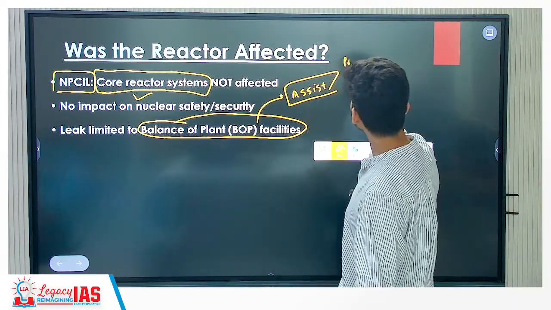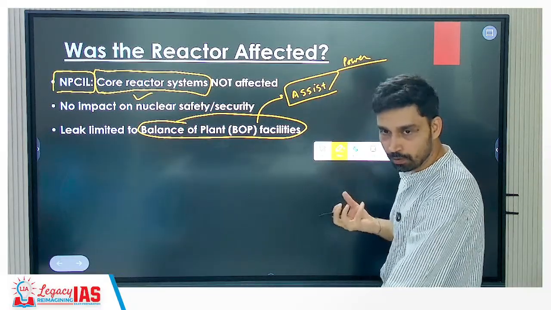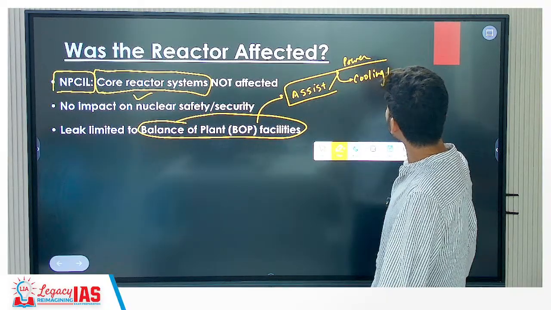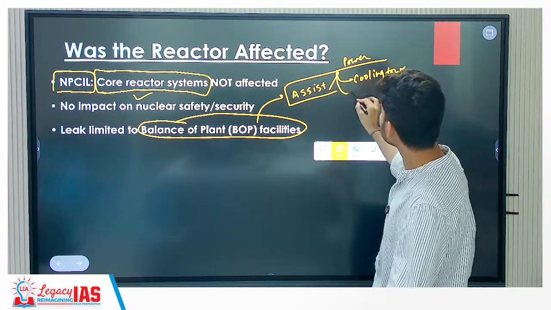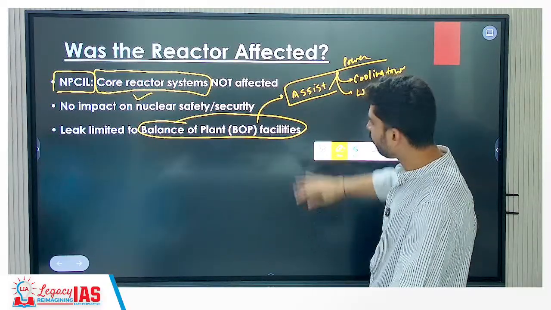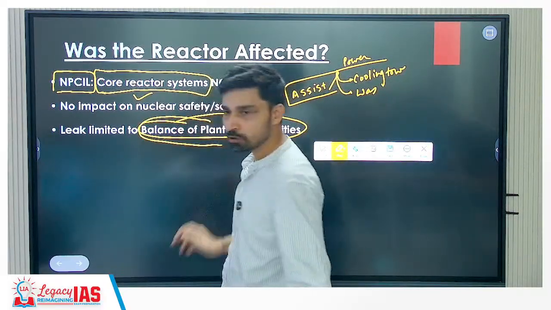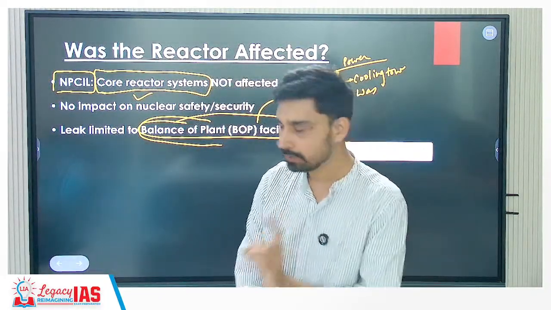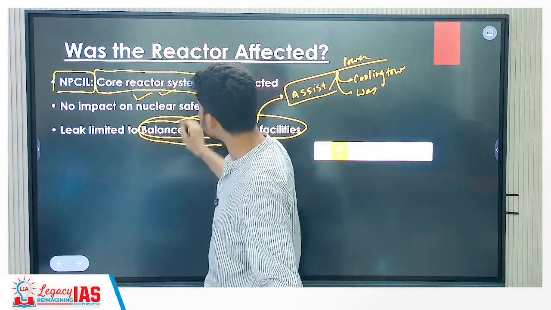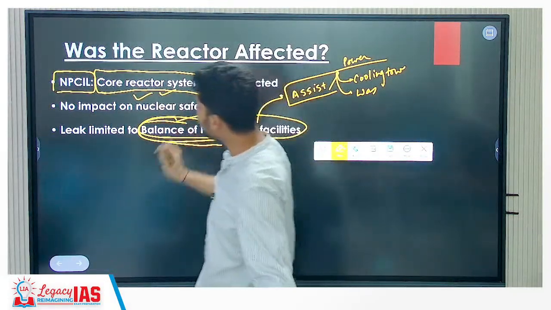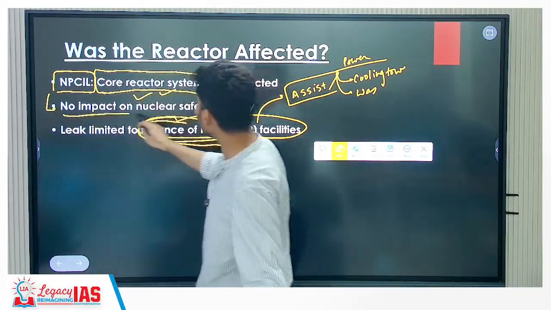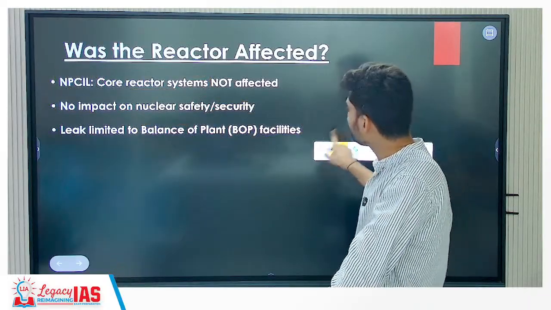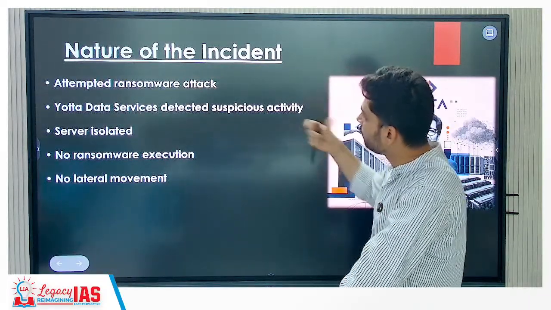What can be examples of such facilities? Electricity, power infrastructure that you have. What else? The cooling towers you have in nuclear power plants. What else? The waste disposal system that you have here. So all of these make up which kind of system? Balance of plant. The nuclear reactor is the main core of the plant, and all other systems are the balance of plant. The data that was leaked is not related to the nuclear reactor system, it is related to the other systems. That's why NPCIL states that there will be no impact on nuclear safety or security, because the most critical data has not been stolen. So that is the press statement issued here.